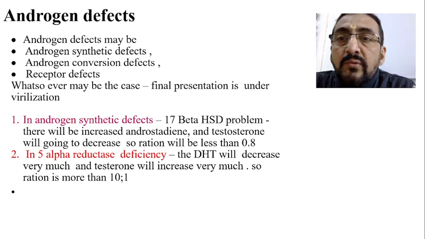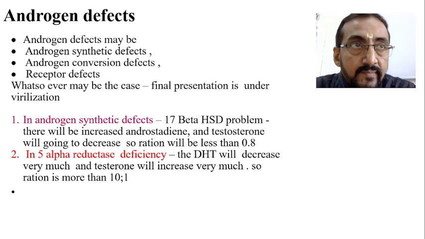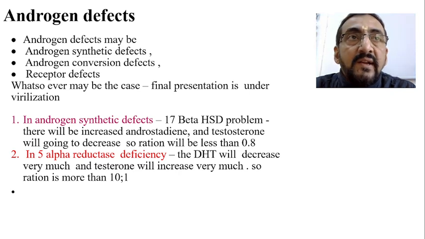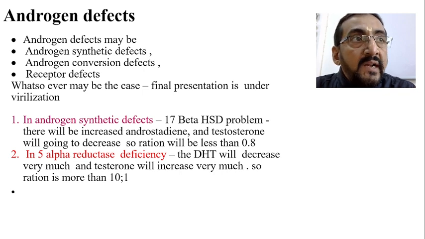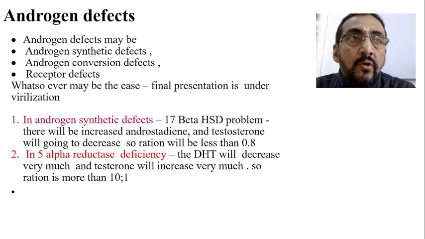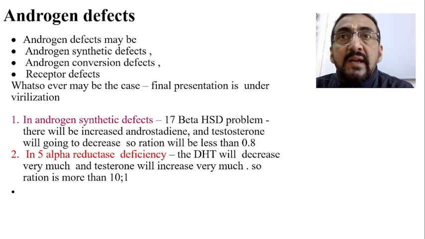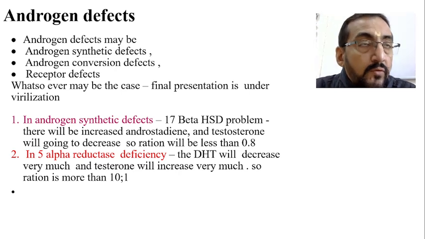Now when I say androgen defects, it may be a problem with the androgen synthesis. That means the androgens themselves are not properly formed. Number two is androgen conversion defect. There may be a problem with the conversion of the androgen into the next stage. So androgen is normally synthesized, but it is not properly converted into its next form. So that may also be the defect.